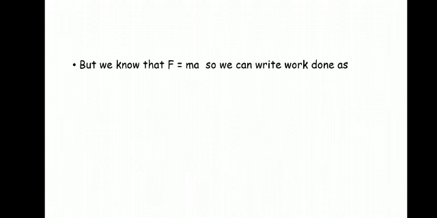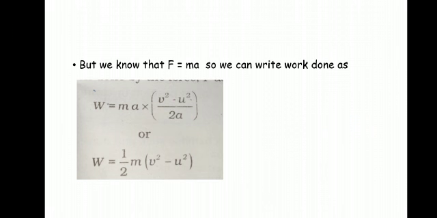Now we know that F is equal to mass into acceleration, so F is equal to ma. So we can write work done as W equal to F into s.